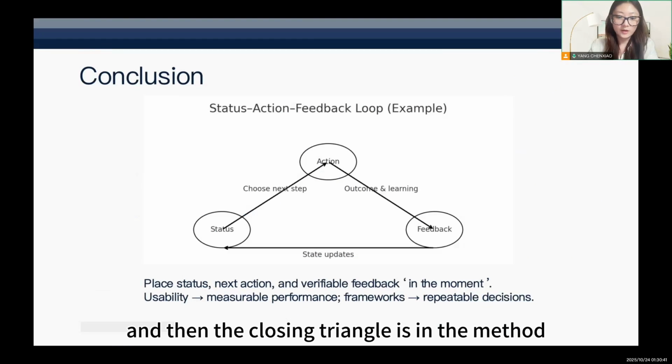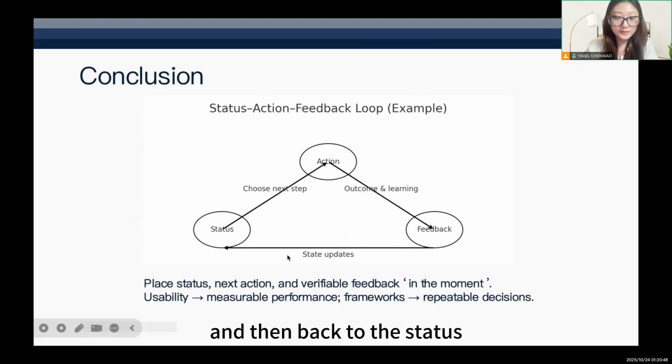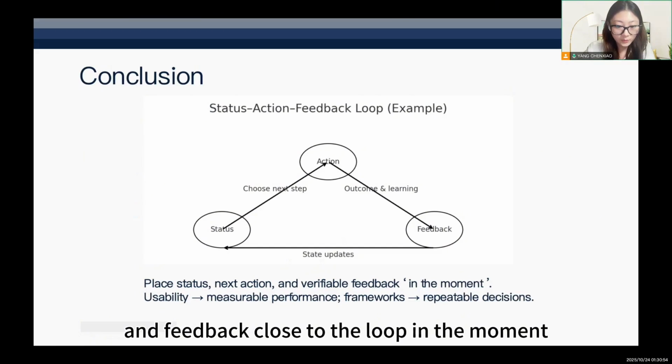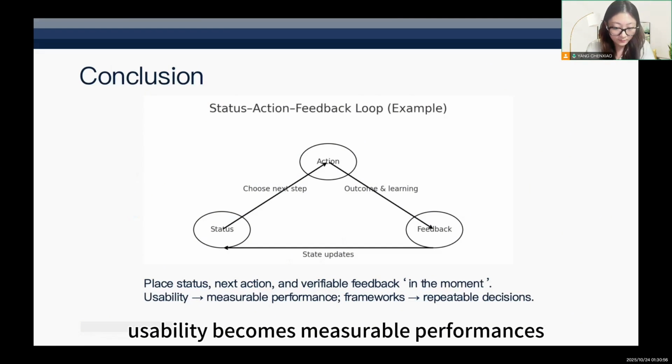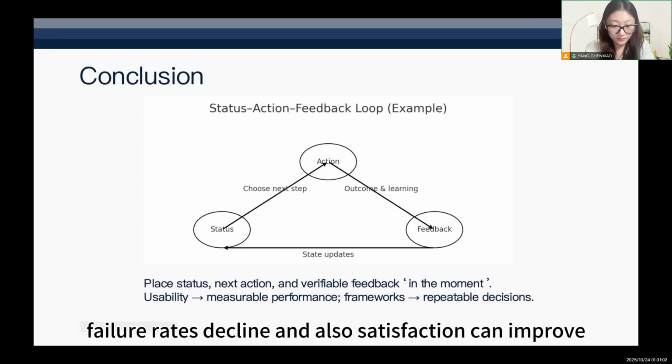And then the closing triangle is in the method: status to actions, then to feedback, and then back to status. When status is readable, the next action is available and feedback closes the loop in the moment. Usability becomes measurable performance: shorter task times, failures decline, and satisfaction can improve.